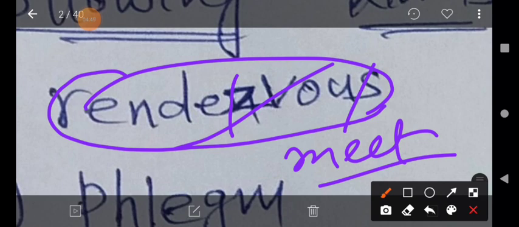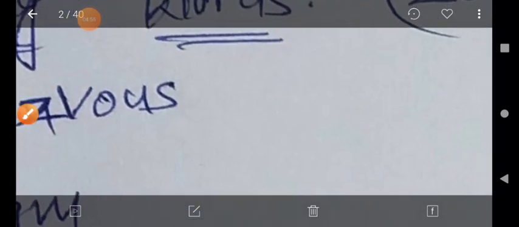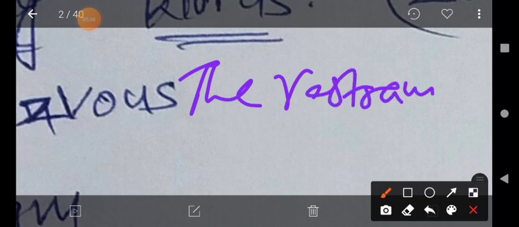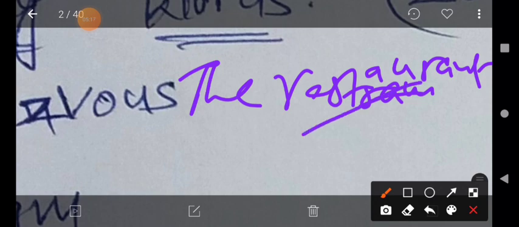For example, I will write one example. The restaurant. Restaurant: we should not pronounce it wrongly; restaurant is the correct pronunciation.